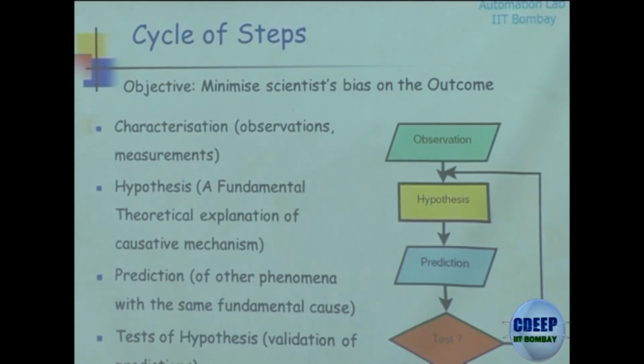So you carry out the experiments. If your experiments validate the hypothesis, you accept and go ahead. If they do not, then we go back and change the hypothesis.